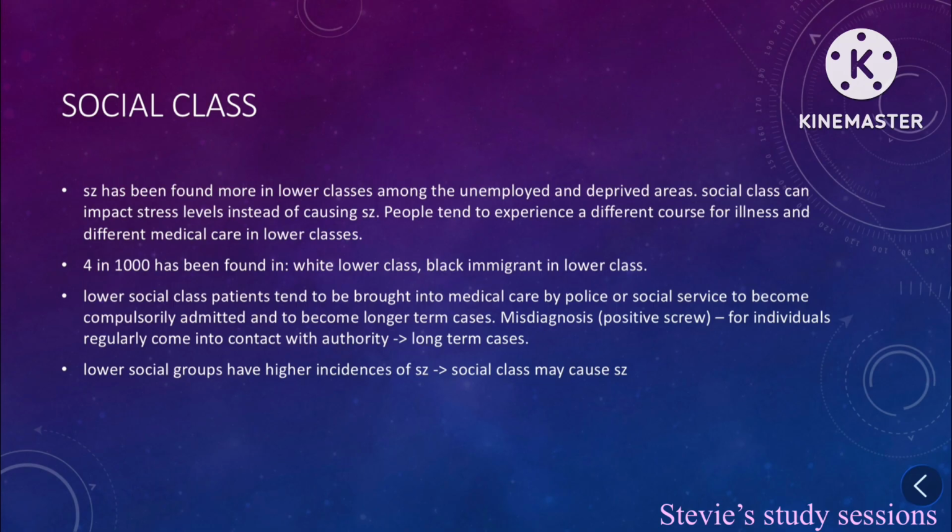Lower class patients tend to be brought into medical care systems by police or social services to become compulsorily admitted, and they tend to become long-term cases. This can lead to a misdiagnosis or positive skew for individuals who regularly come into contact with authority, as they are long-term cases. Lower social groups tend to have a higher incidence of schizophrenia. This means social class may cause schizophrenia, and this was thought to be the cause of schizophrenia for a long